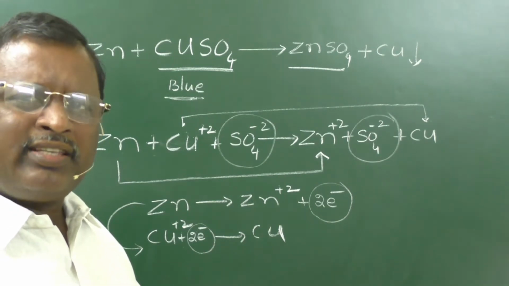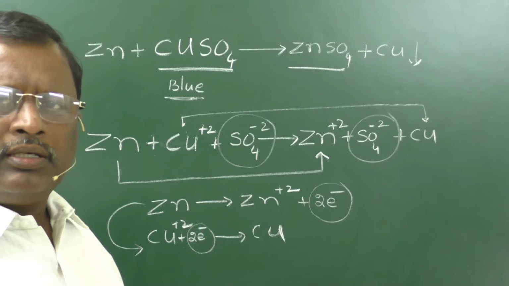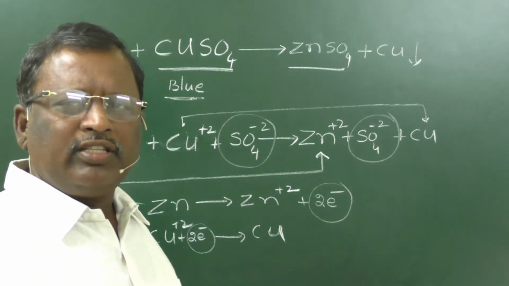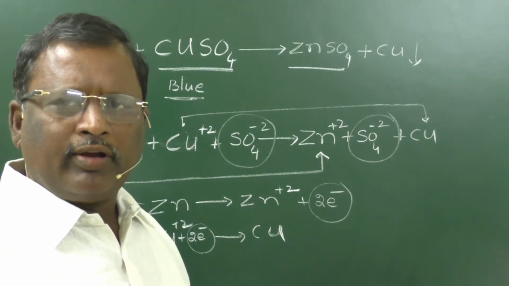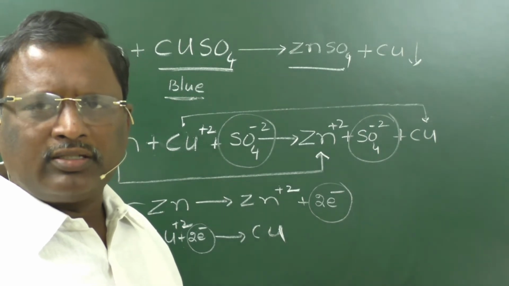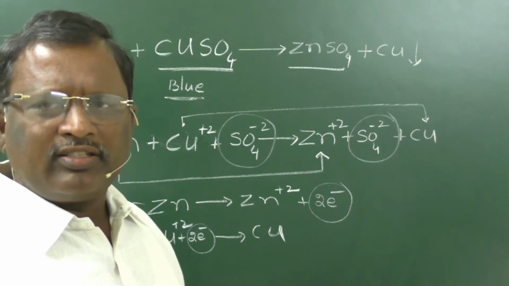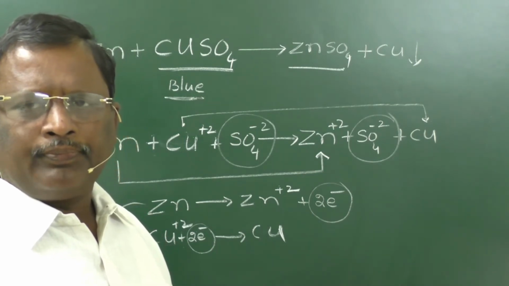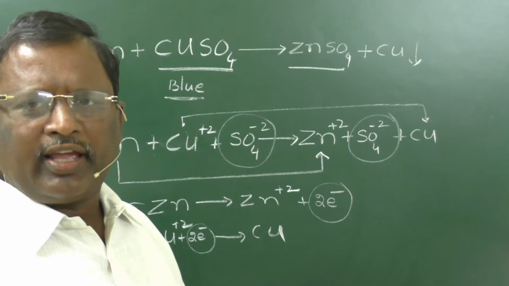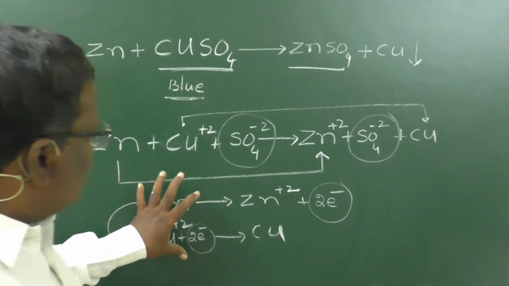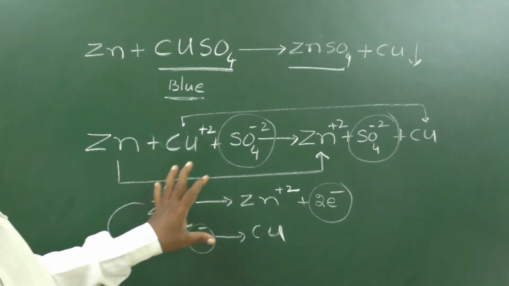It is the tendency of different metals. When metal atoms or metal ions are in contact with each other, based on their tendency, one will lose electrons and the other will gain electrons. This process is called a redox reaction. So here also electrons are transferred from zinc to copper.